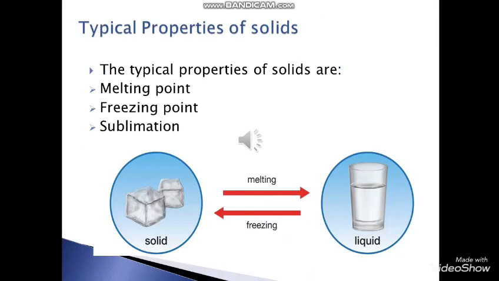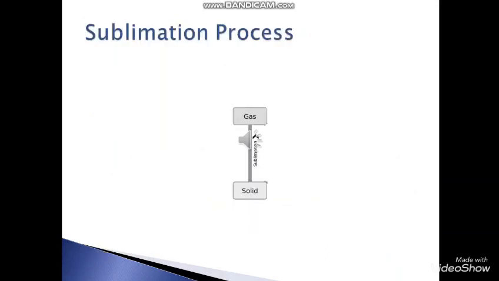What are the typical properties of solids? The typical properties of solids are melting point, freezing point, sublimation. This diagram shows how the solid is converted to a liquid by a process of melting, and again the liquid is converted to a solid by the process of freezing. This process shows the volatilization of a solid substance into a vapor phase without passing through a liquid phase.